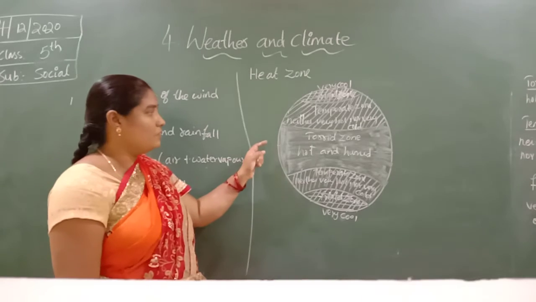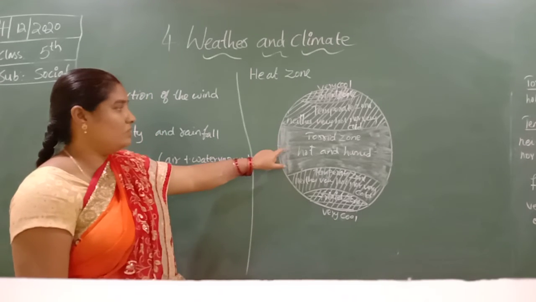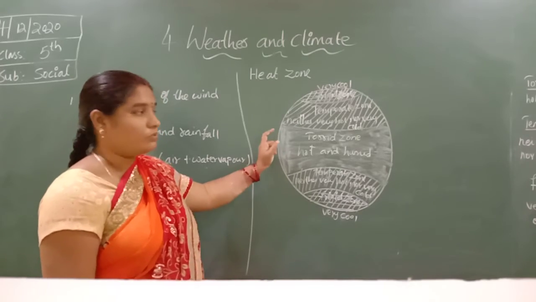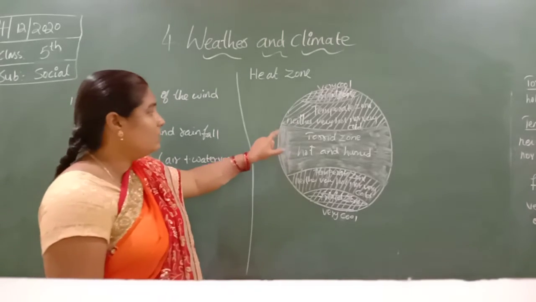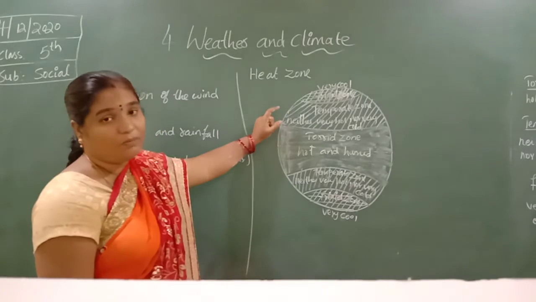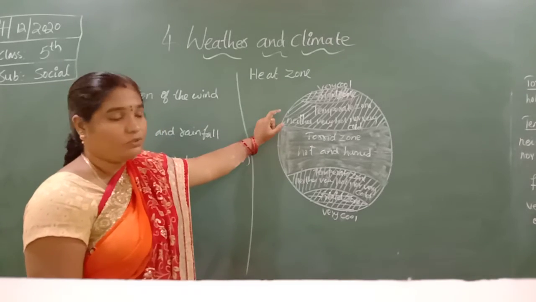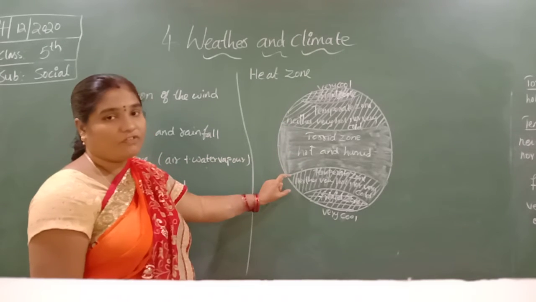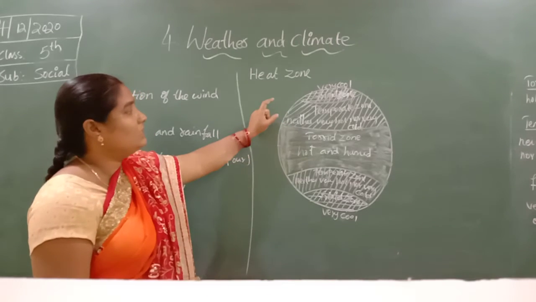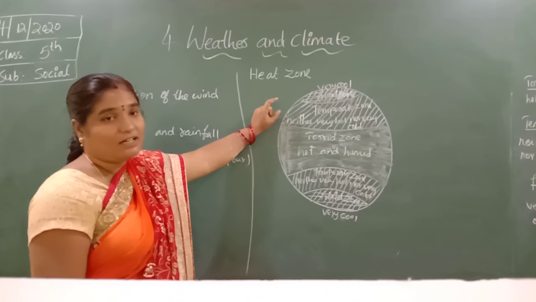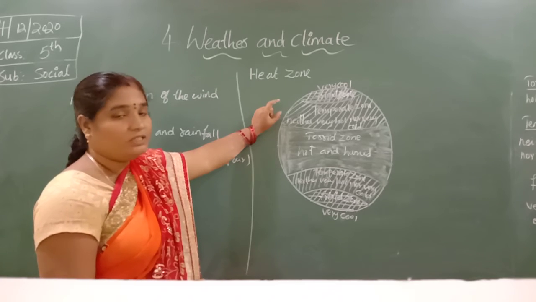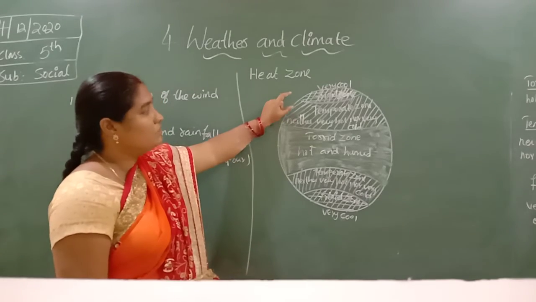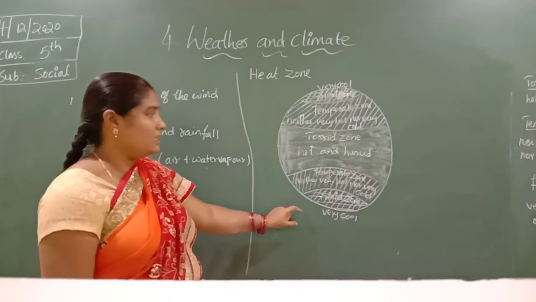These are the three types of zones. What is it? Torrid zone. It is the center of the earth, so the equator is also known as a torrid zone. The temperate zone is at both hemispheres, at the Tropic of Cancer and the Tropic of Capricorn. The freeze zone has the Arctic Circle and Antarctic Circle at both hemispheres.